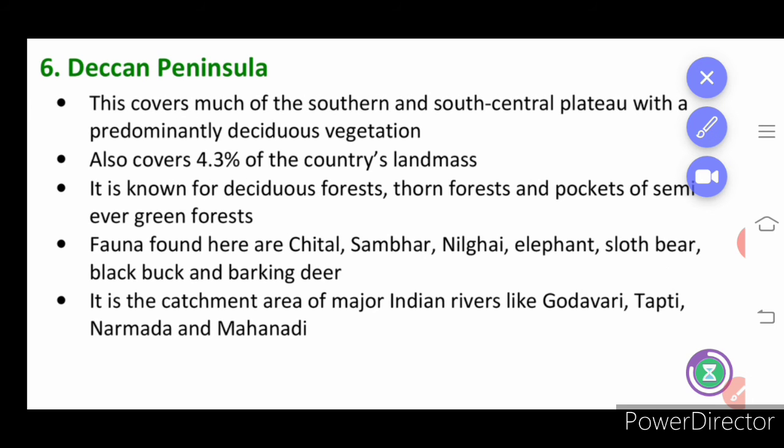Then we have the Deccan Peninsula. This covers much of the southern and south central plateau, and it covers 4.3% of the country's landmass. They contain deciduous forest and thorn forest, the forest which has plants with more thorns. As the name indicates, near the Deccan Plateau a desert area is present.